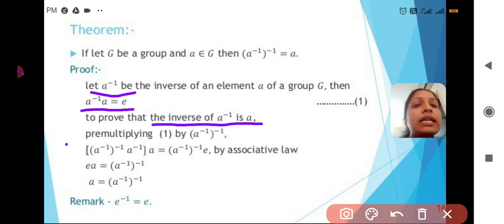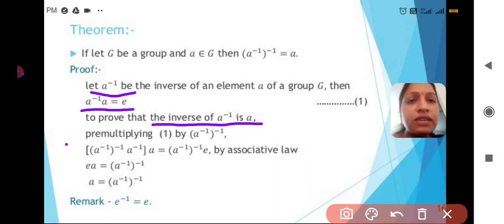So pre-multiplying equation 1, what I am doing here is pre-multiplying by (A inverse) whole inverse. I am taking equation 1 and multiplying with (A inverse) whole inverse. What will come?